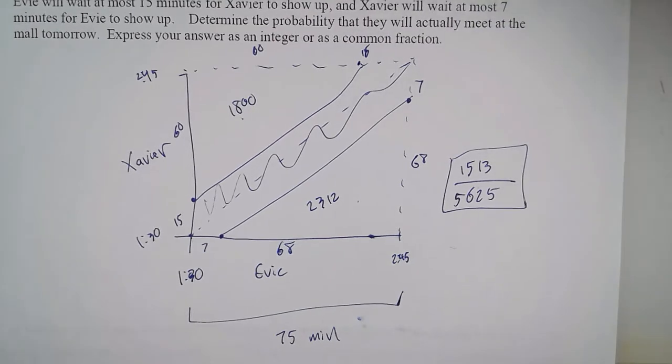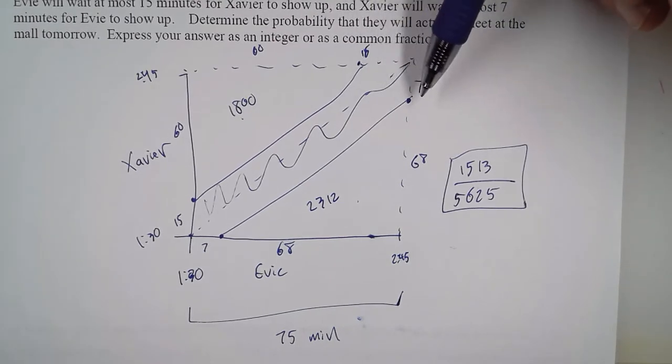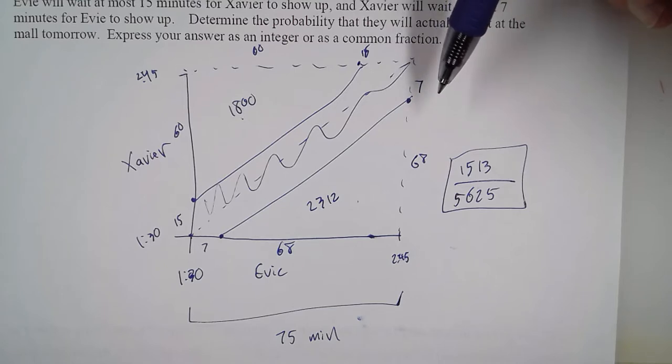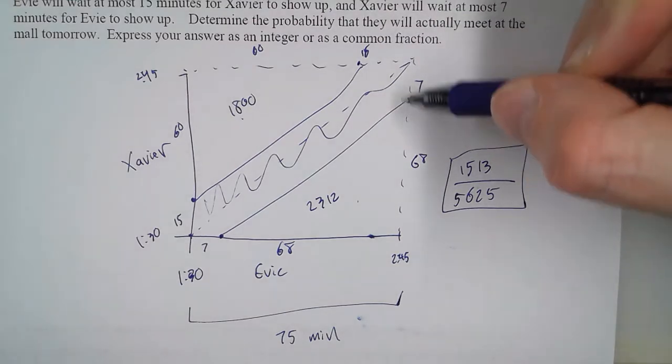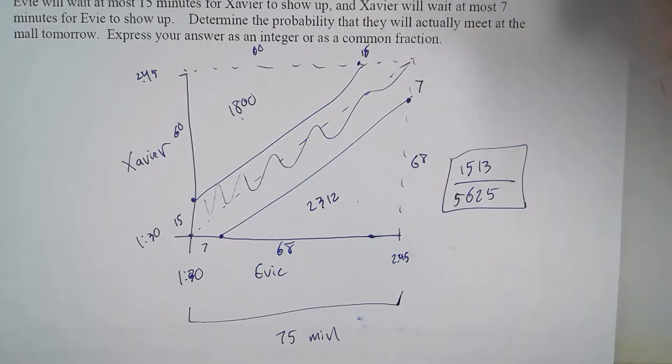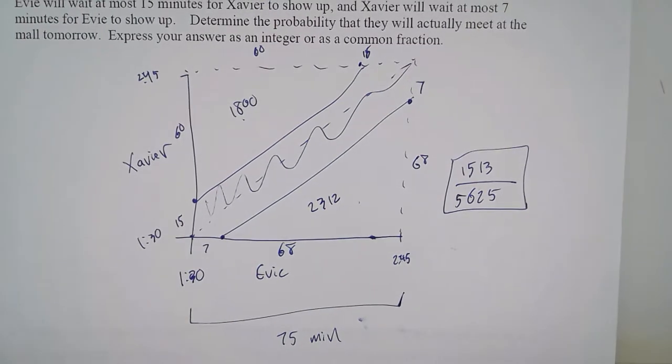Now, I'm not quite sure why these two answers are the way they are up here. If you have an explanation that's better than the one I can come up with, which really isn't one, I'd love to hear them in the comments below. To my way of thinking, this should be 15 and this should be 7, but I'm just going off the answers. So there is the answer posted, and we're done.